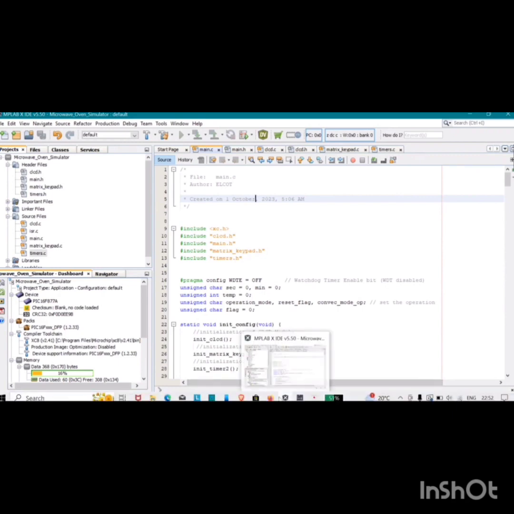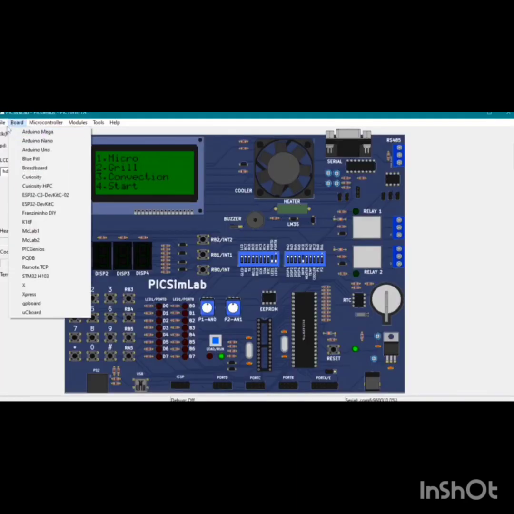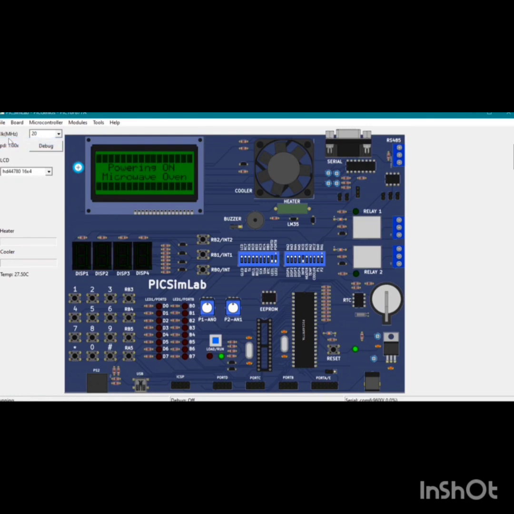Here first we need to select reload, and then we can see the 4 modes. They are micro, grill, convection and start. These are mainly the 4 modes of the microwave oven. If we want to keep the microwave oven on, we need to press 1. Now I will press the key 1. We can see the micro mode has been started and it uses a power of 900.